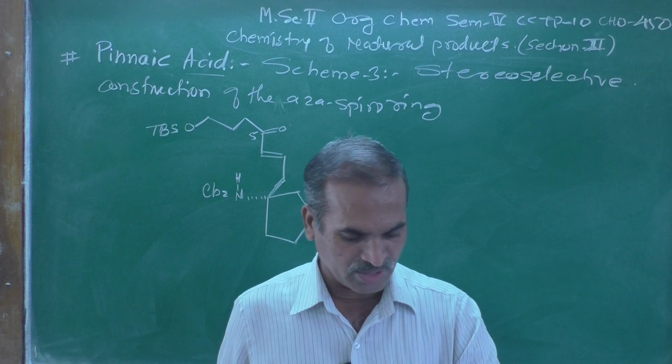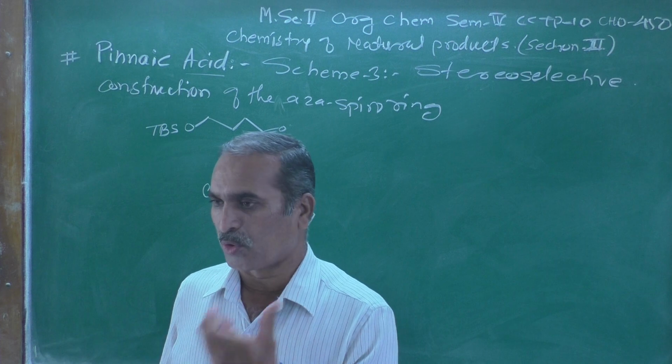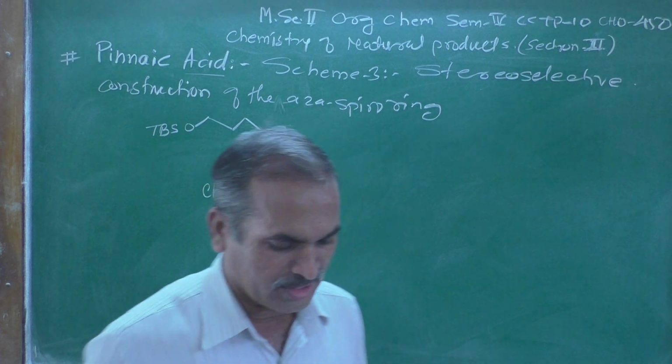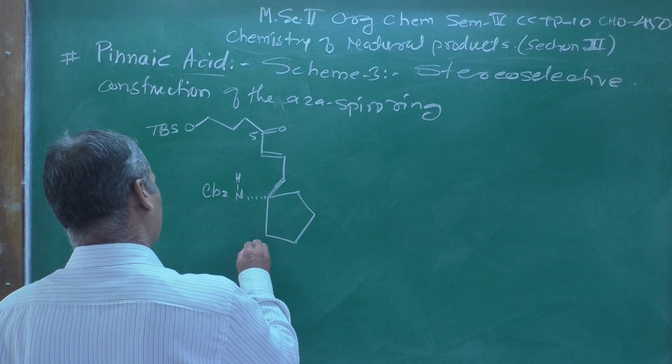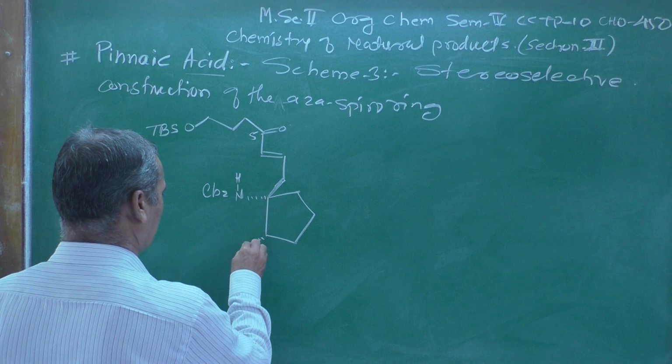Benzyloxycarbonyl group. That is a CBZ, which is one of the good protecting groups which protect the primary amine in this particular case. And now, another side chain which I am representing over here.